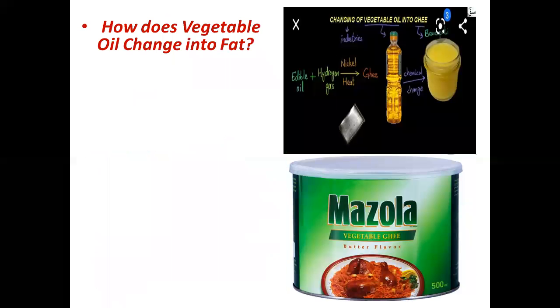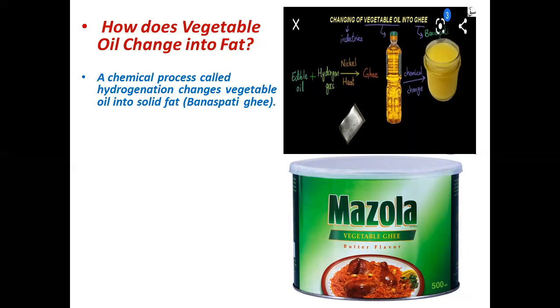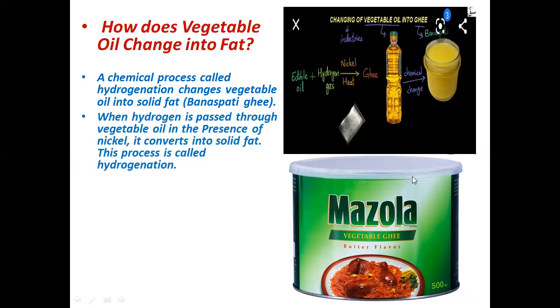Then the next topic is about how vegetable oil changes into fat, through a chemical process called hydrogenation. Hydrogenation, as the name indicates, is the addition of hydrogen. Addition of hydrogen is a process which changes vegetable oil into solid fat, which is called banaspati ghee. You are familiar with this ghee which we are using.